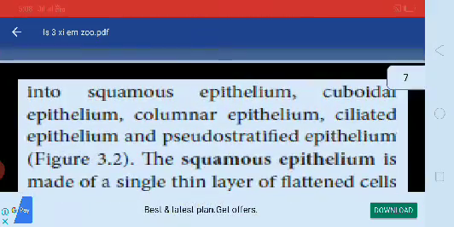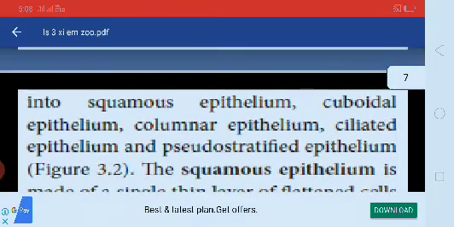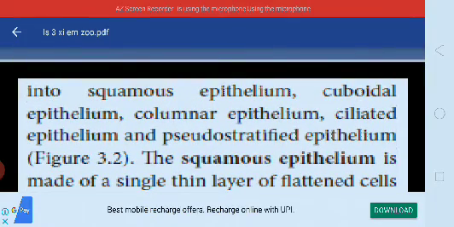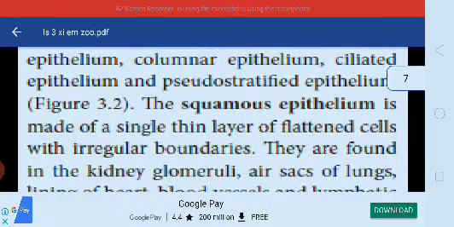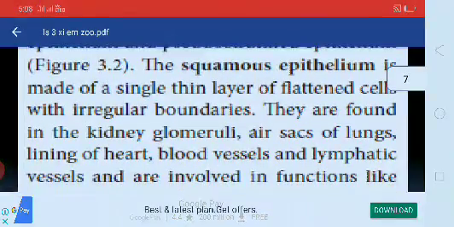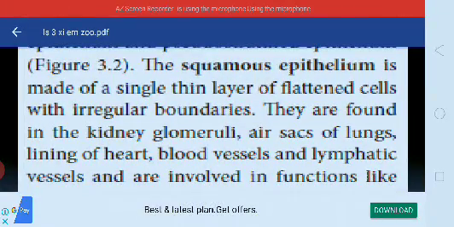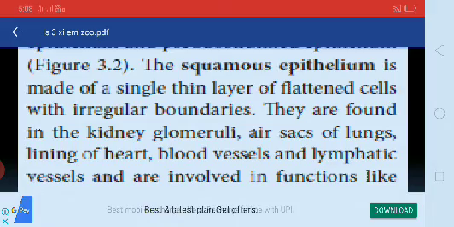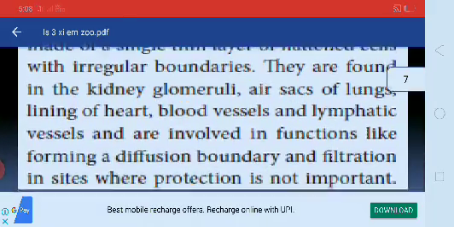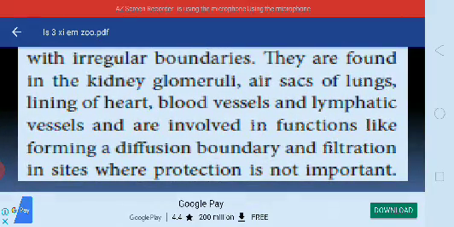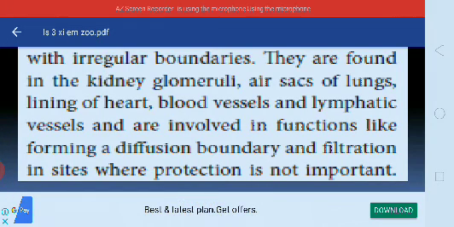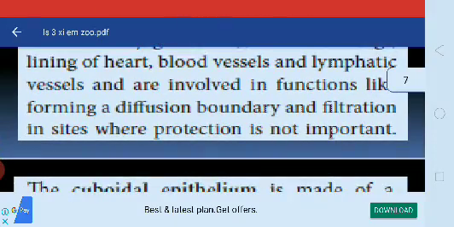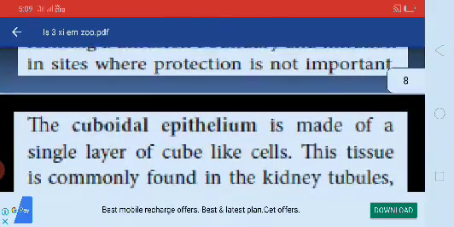Okay, next, the first one. Squamous epithelium, cuboidal epithelium, columnar epithelium, ciliated epithelium, and pseudostratified epithelium all come under simple epithelium. The squamous epithelium is made up of a single thin layer of flattened cells with irregular boundaries. They are found in the kidney glomeruli, air sacs of lungs, lining of heart, blood vessels, and lymphatic vessels, and are involved in functions like forming a diffusion boundary and filtration in sites where protection is not important.